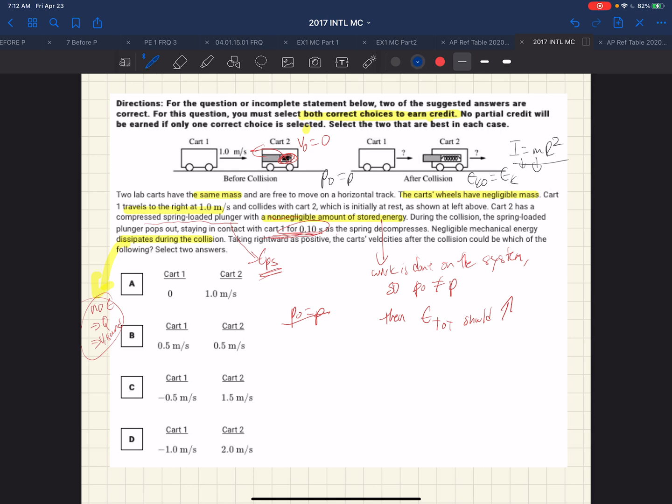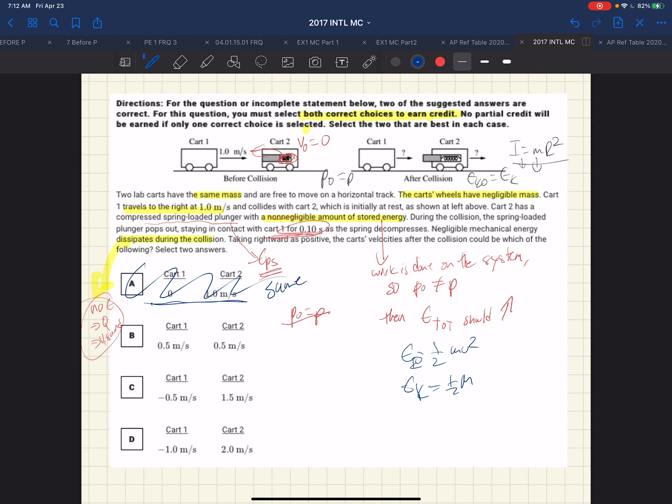So if we look at the initial kinetic energy, we have 1/2 mv squared. Now we know they have the same mass, and the velocity is 1, so the initial kinetic energy is 1/2 m. So if we look at the situation A, and we're looking for 2 of these that could be possible, well, situation A would have exactly the same kinetic energy. So it can't possibly be choice A.